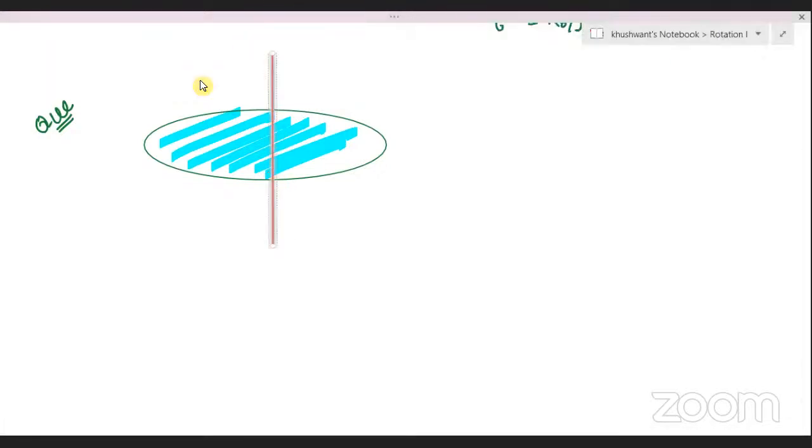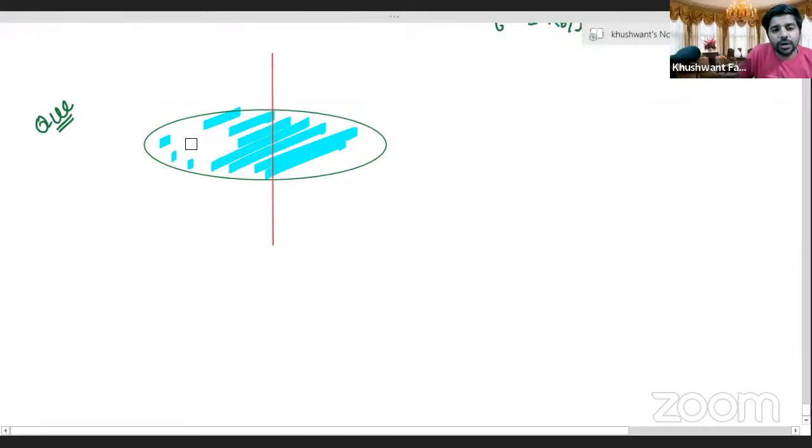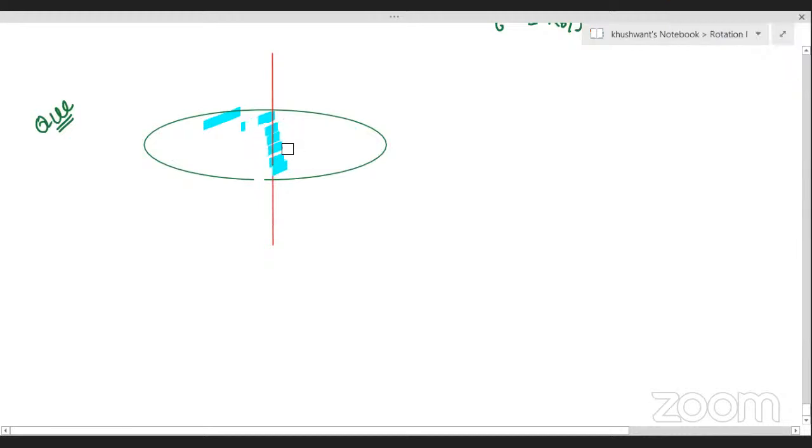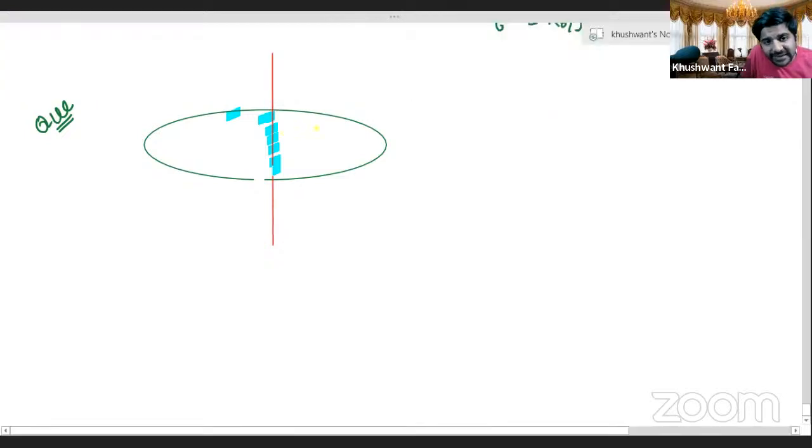This is a disk and I want to calculate the moment of inertia. So what was the inherent assumption? That one disk is made up of several rings, correct? The point notion of understanding is that several rings together make one disk.